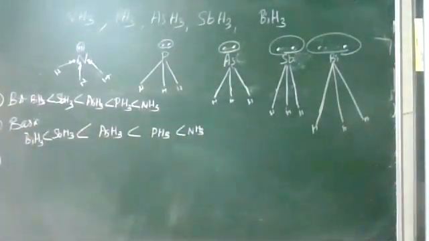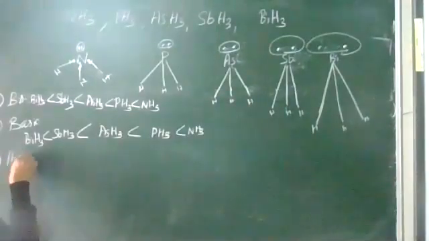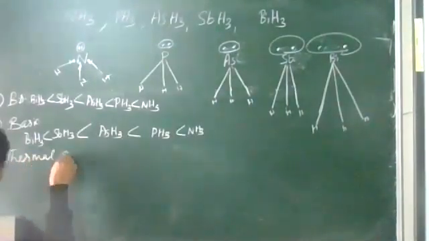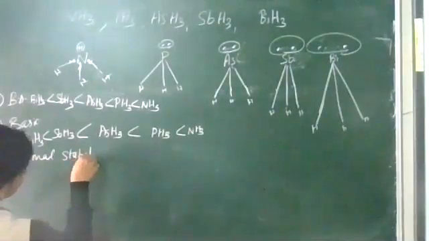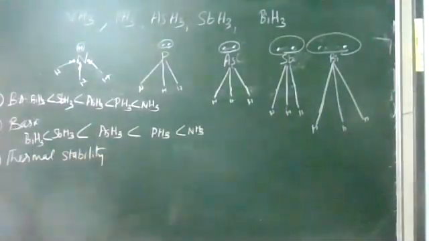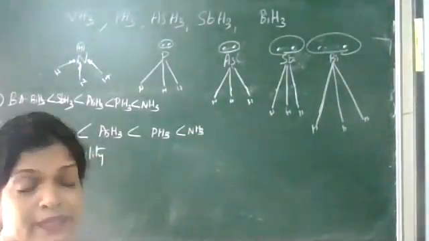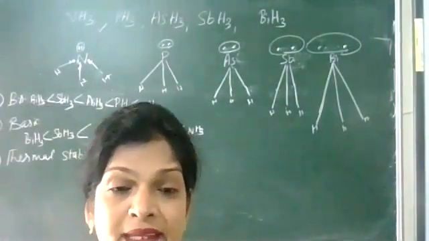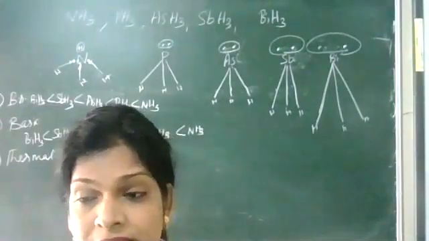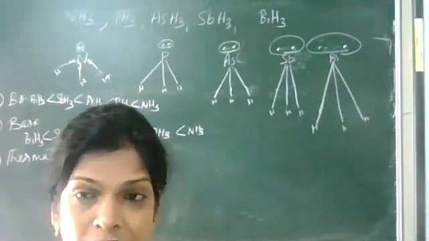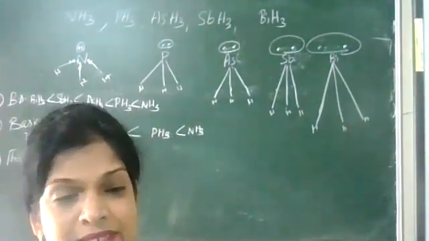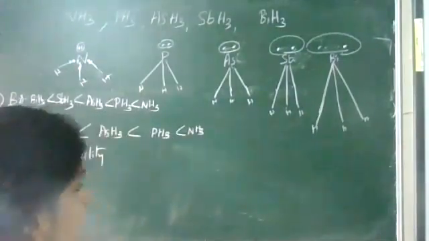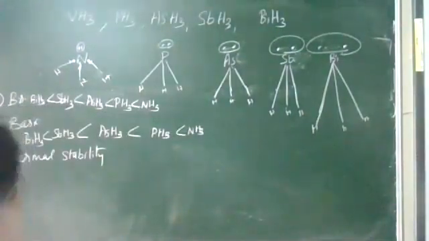Number 3, thermal stability. That is, on heating, whether it will break easily or not. On heating, if it breaks easily, then we say it is thermally unstable. So which will break easily?